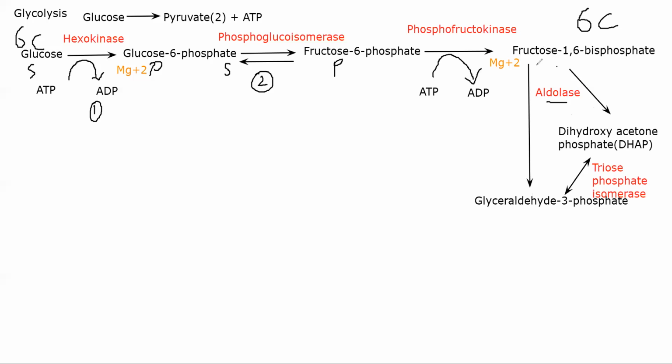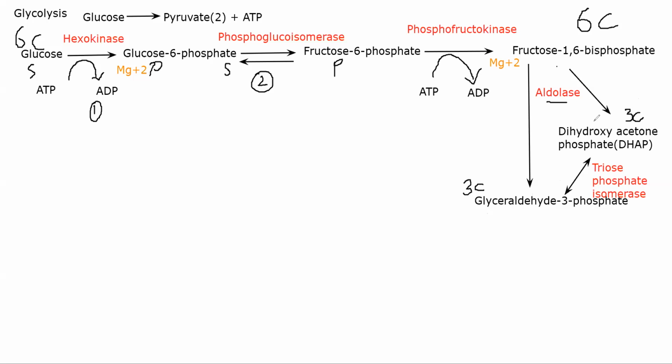What will happen is you will end up having glyceraldehyde 3-phosphate and what you call DHAP. So both of these are 3-carbon molecules. From a 6-carbon molecule, I'm basically cutting it in half so that I get glyceraldehyde 3-phosphate and DHAP.